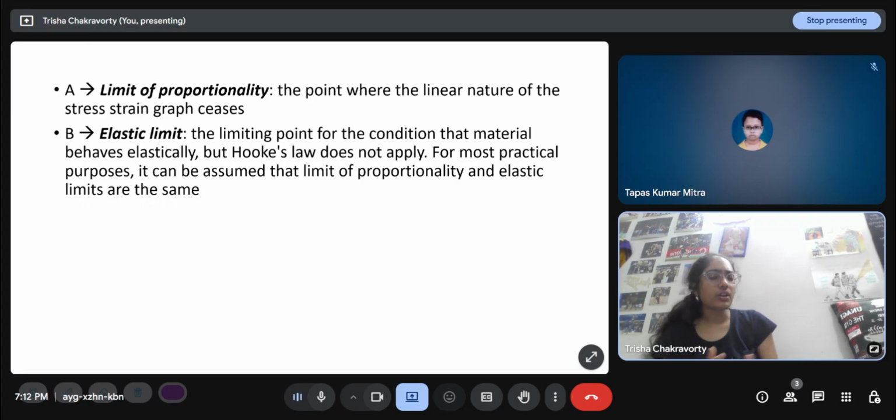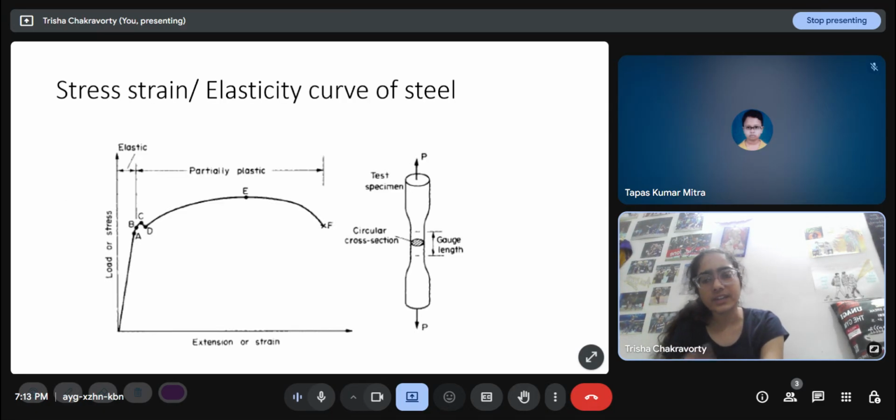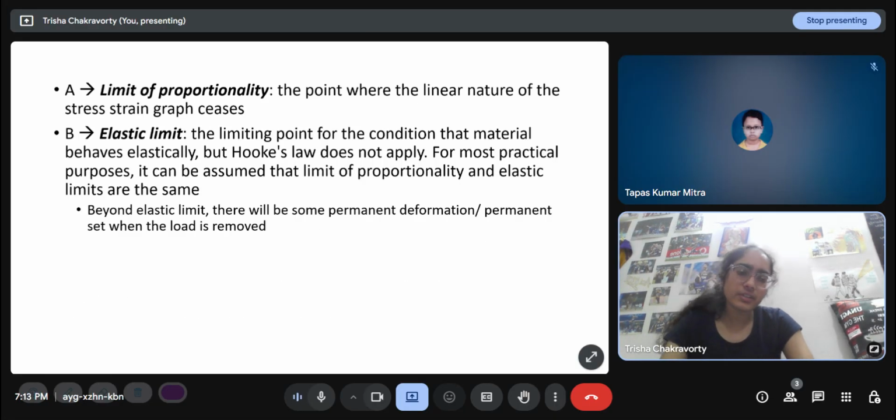Hooke's law is the law that says stress is proportional to strain. For most practical purposes, it can be assumed that the limit of proportionality and the elastic limit are the same. So A and B are very close by. Then beyond the elastic limit, there will be some permanent deformation, or permanent set, when the load is removed.